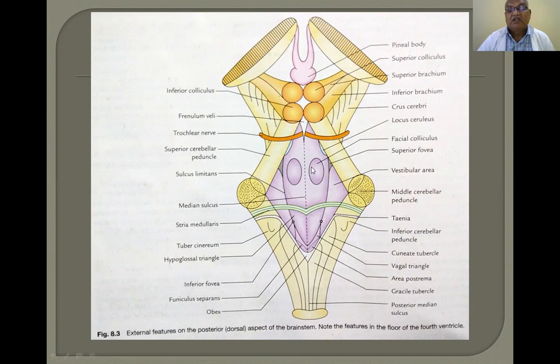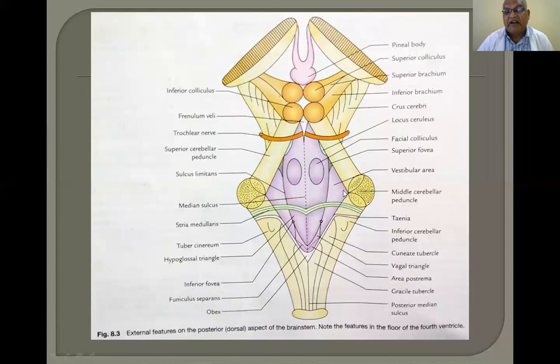Now, this is the facial colliculus, or facial eminence. This is the sulcus limitans present in the lateral wall of the neural tube, dividing it into two parts. The sulcus limitans extends upwards and diverges to form the superior fovea. Again, the sulcus limitans goes upward and gives a colored patch, that is the locus ceruleus. Now, this one is the vestibular area.